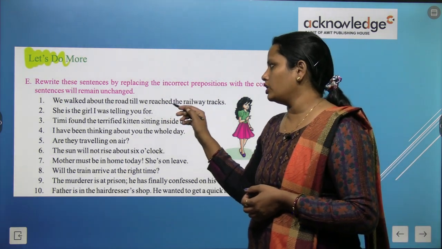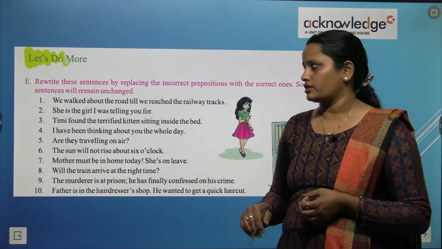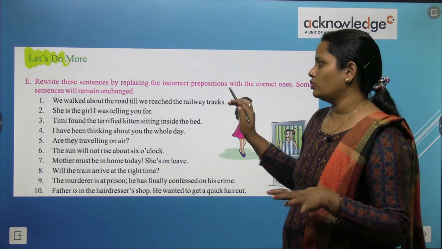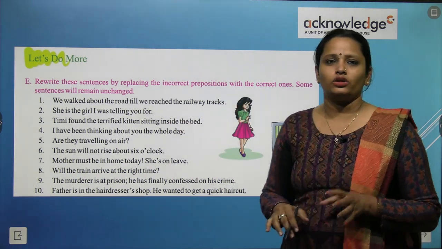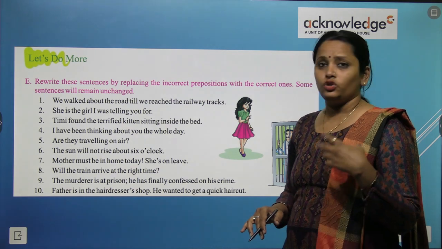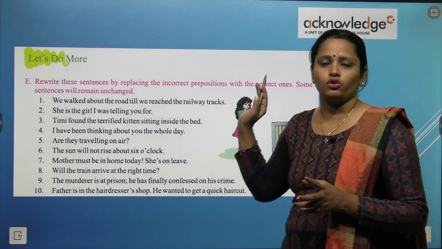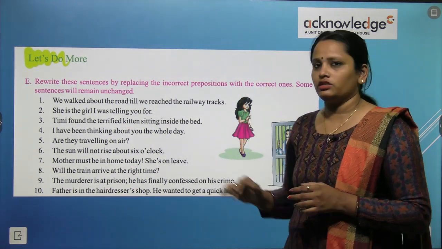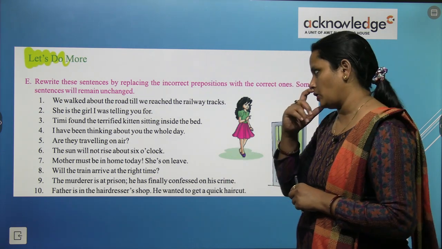We walked about the road till we reached the railway tracks. So in this sentence यहाँ पे about is the wrong word. And you have to find out कि about की जगह कौन सा word आएगा. So children, this is also your homework and you have to do it on your own.